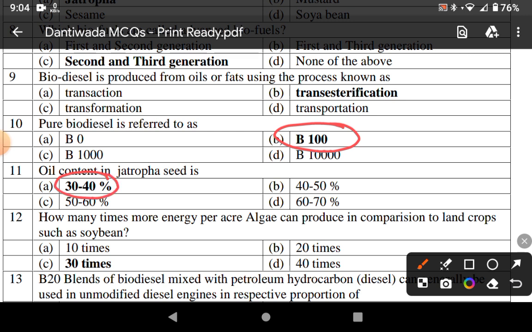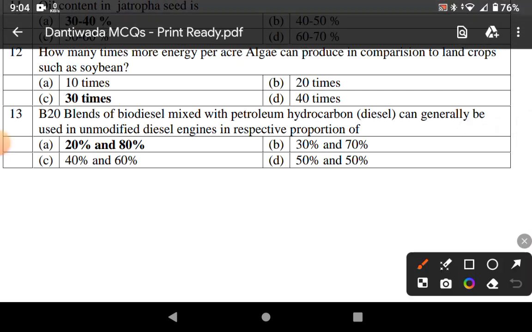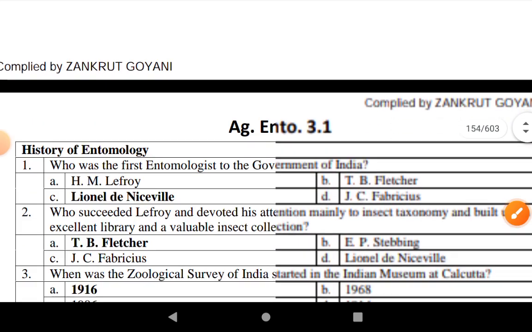How many times more energy per acre can algae produce in comparison to land crops such as soybean? 30 times. B20 blend of biodiesel mixed with petroleum diesel can generally be used in unmodified diesel engines, in a proportion of 20 to 80%. Thank you.